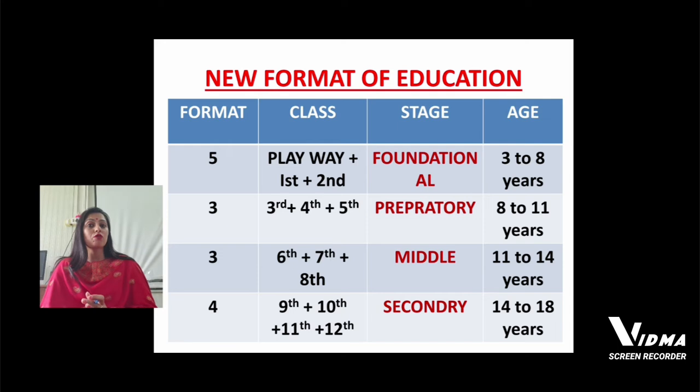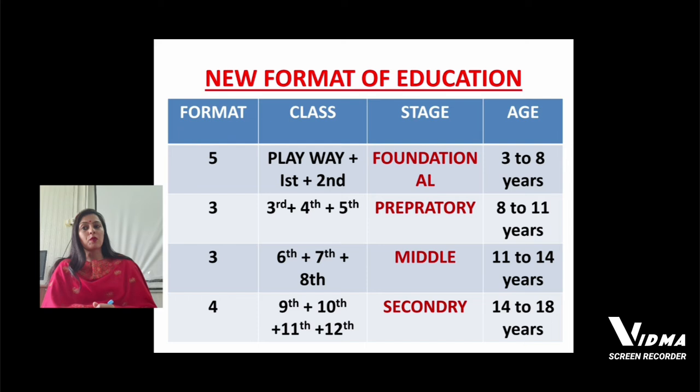The new education format that is going to be followed now in schools is 5 plus 3 plus 3 plus 4. So let us first discuss this 5 plus 3 plus 3 plus 4 format. The first 5 years are the foundational years of students' life. In this, we include classes playway, first and second. So in total, here the student is going to spend the first 5 years, and it includes students of age group 3 to 8 years.